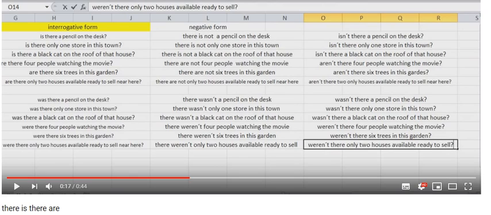Wasn't there a pencil on the desk? Wasn't there only one store in this town? Wasn't there a black cat on the roof of that house? Weren't there 4 people watching the movie? Weren't there 6 trees in this garden? Weren't there only 2 houses available ready to sell?